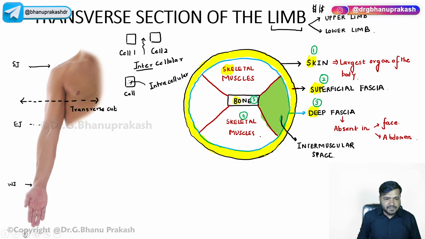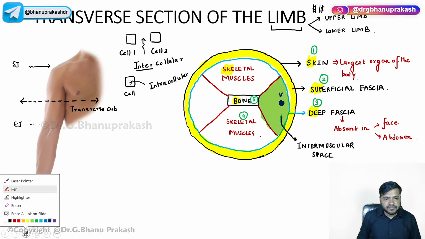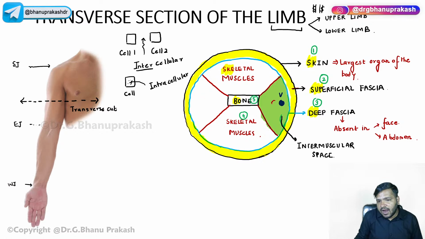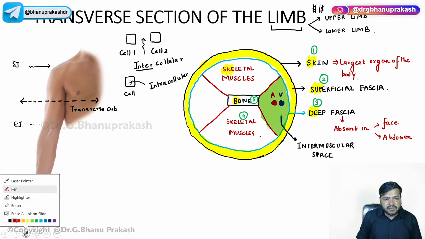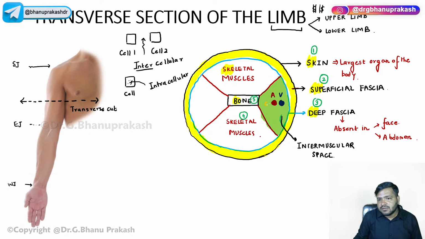Now this intermuscular space basically carries 3 things: the veins, the arteries, and the nerves. So, the content of this intermuscular space is very, very important.